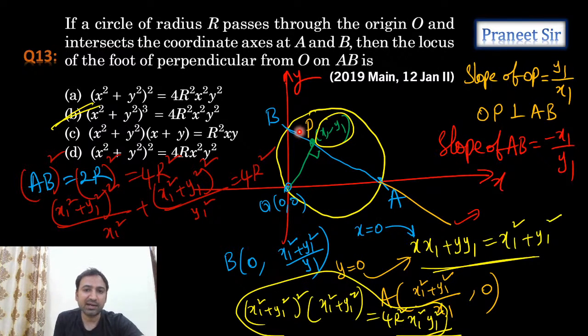OAB is a right angle triangle. This chord AB is making an angle of 90 degrees on the circumference, which means this angle is 90 degrees. What does that mean? AB is a diameter only. Can I say that AB is a diameter? So AB is a diameter, so compulsorily AB should be equal to 2R. Correct? Perfect. Let's move to the next question.